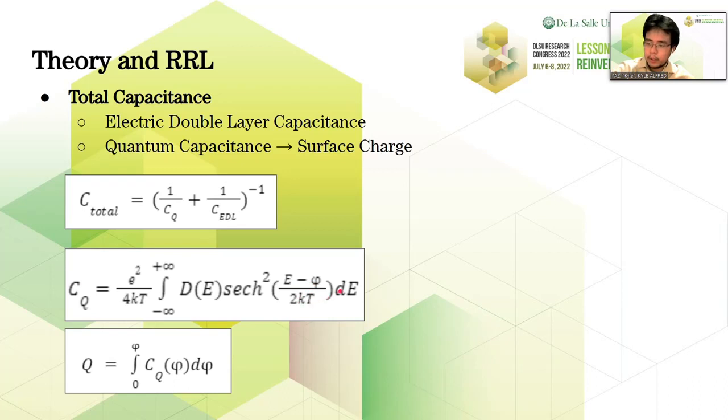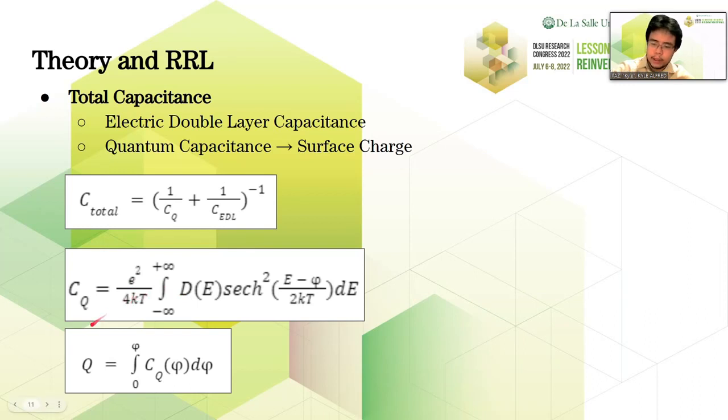This will be integrated with respect to E from negative infinity to positive infinity, but since this is reliant on the density of states, we're just going to integrate it all over the density of states function. Outside the integral, we see the elementary charge E followed by another Boltzmann constant in the denominator, and another 20 degrees Celsius.